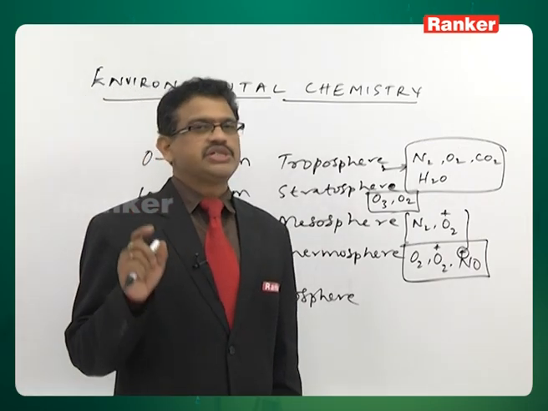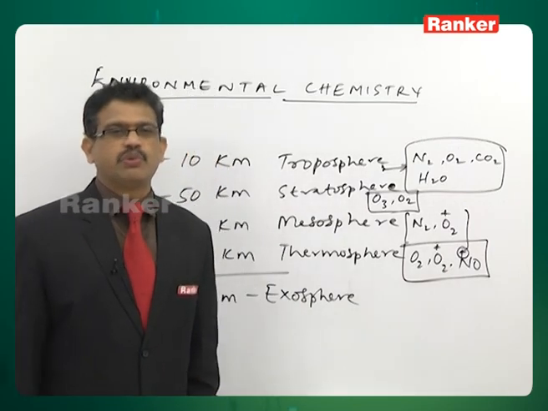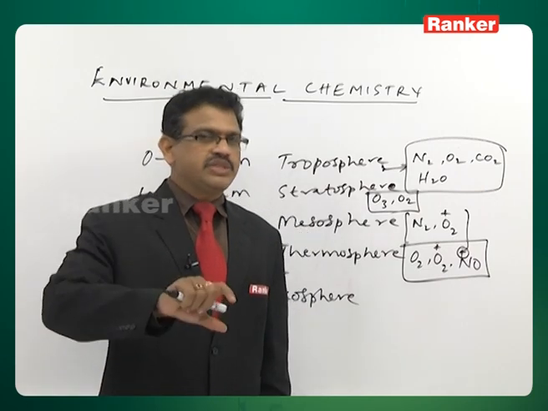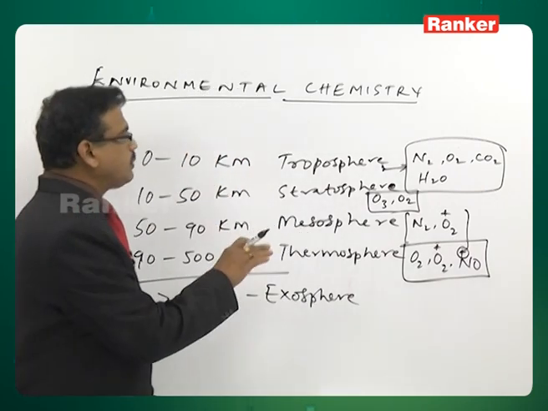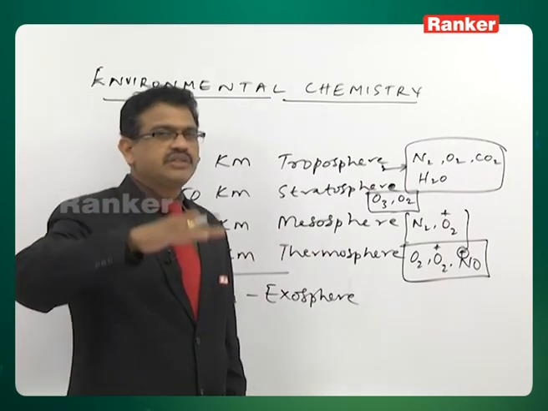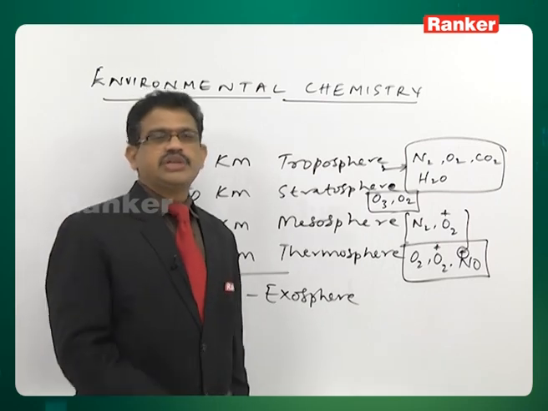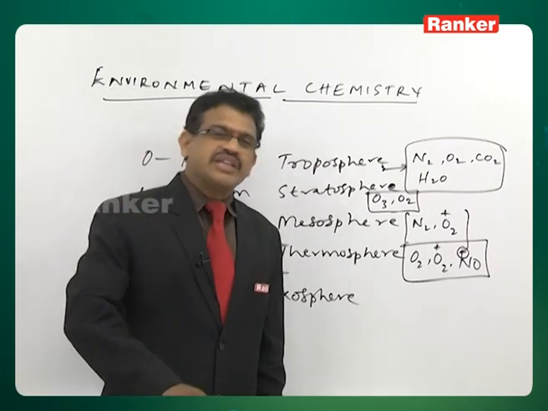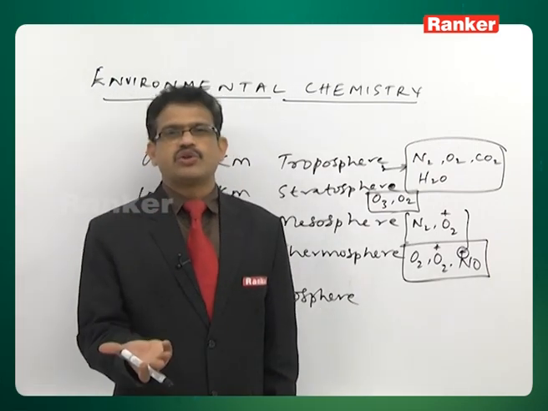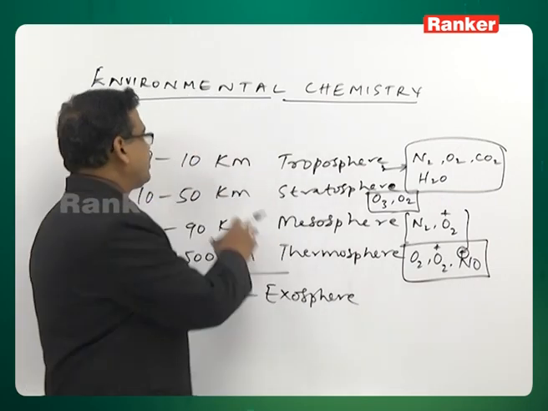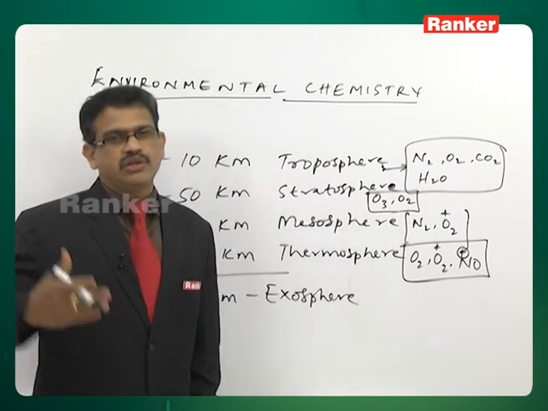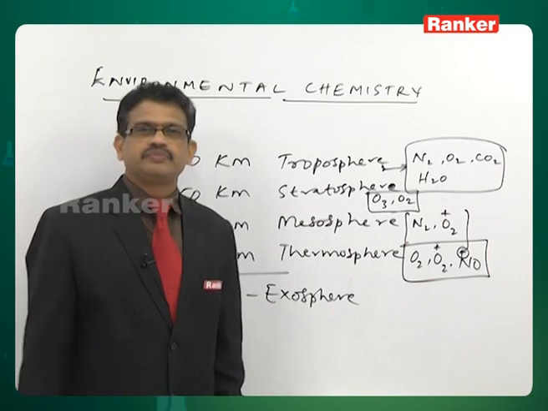One is the hydrosphere; hydro means water, water bodies. It has the lithosphere; litho means land, soil related. So litho means land, hydro means water. Land and water together are present in this lower layer, 0 to 10 kilometers. Together, life exists because of land and water, litho and hydro, therefore it is called the biosphere. So we are all living in this 0 to 10 kilometers, in the biosphere. The biosphere is a part of the 0 to 10 kilometers only, which comes under the troposphere.